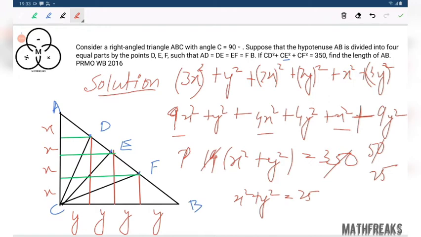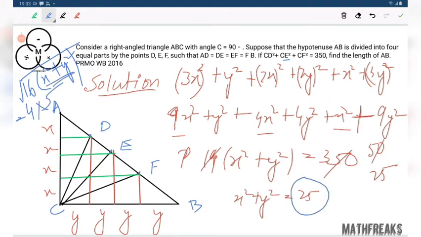Now what do we need? We need the value of 16 times x square plus y square. This will give us the value of AB square. If you simply square root it, this will be 4 times the square root of x square plus y square, which is 4 times 5, because this is 25. Square root of 25 is 5, so 4 times 5. Then the answer will be 20.